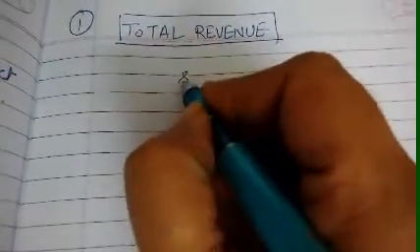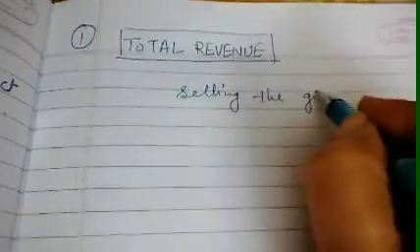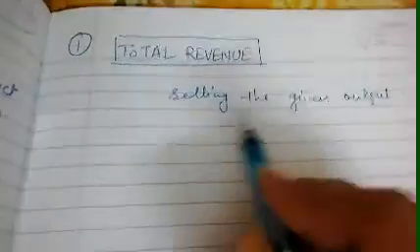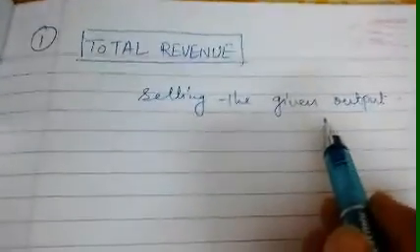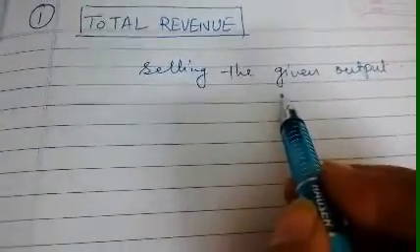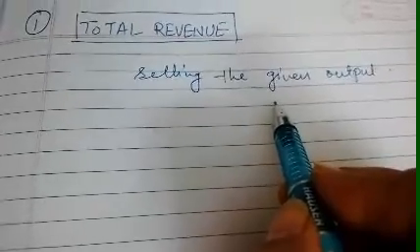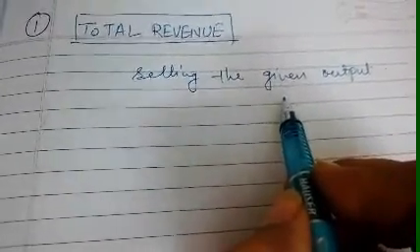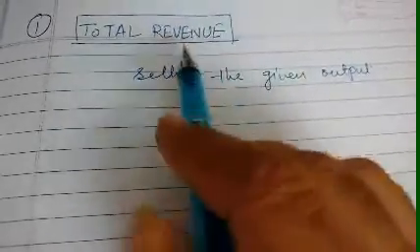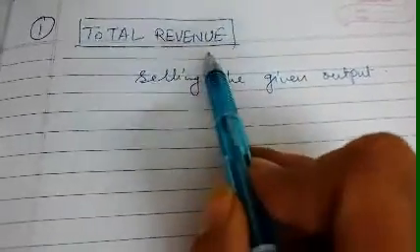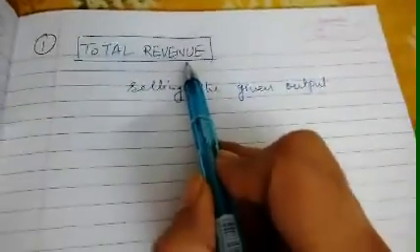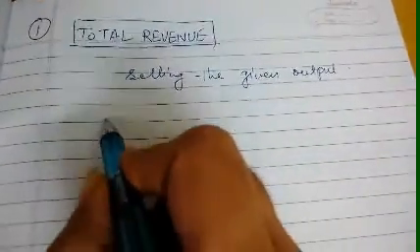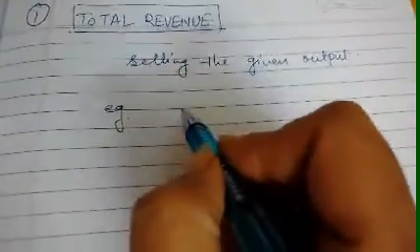That means whatever is produced in the firm, when the firm sells those particular products or the output, whatever money is received in turn is considered as total revenue.